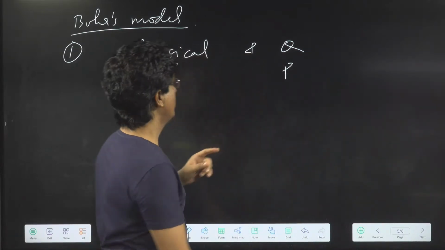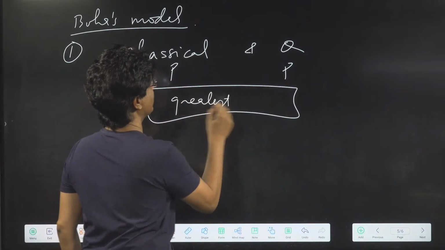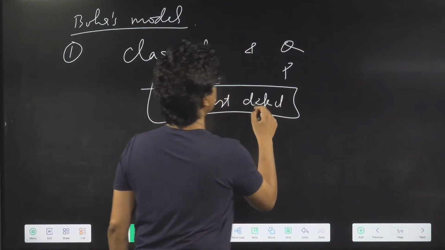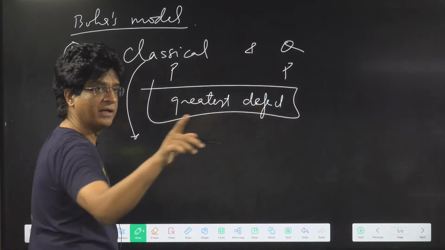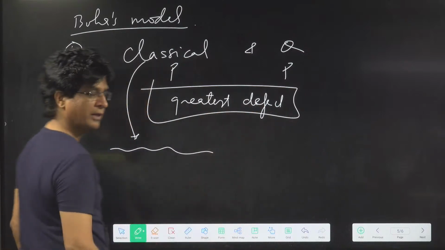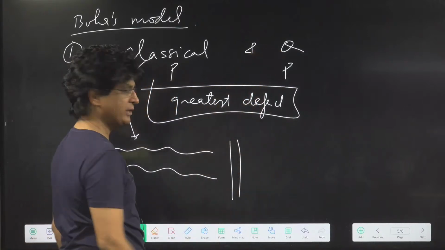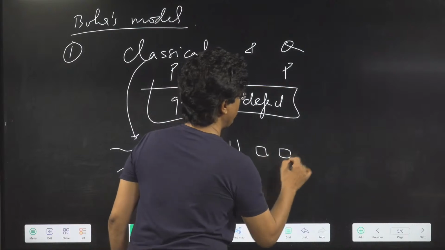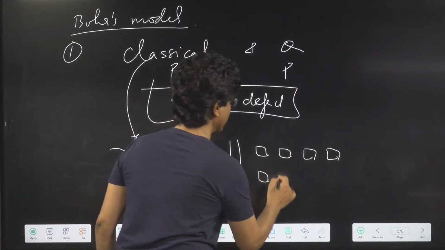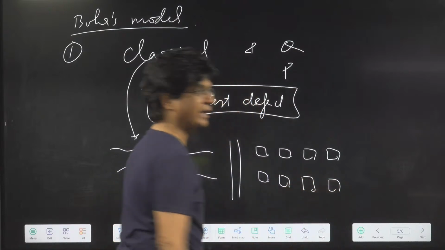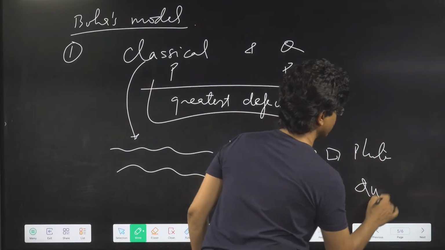Okay. But remember that this is also his greatest defect. Why is this the greatest defect? The reason is that according to classical physics, light is continuous, energy flows continuously. But according to quantum physics, light is particle-like, discontinuous in the form of photons, and energy is again discontinuous or discrete in the form of quanta. This is photon, this is quanta.